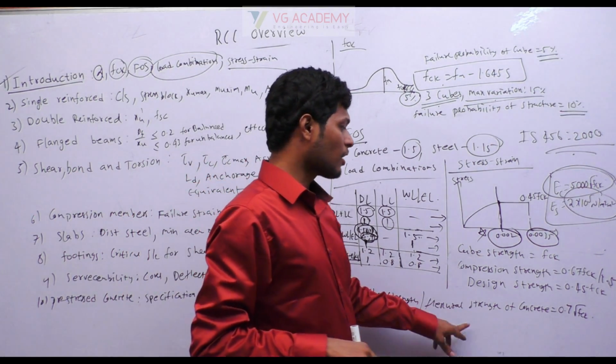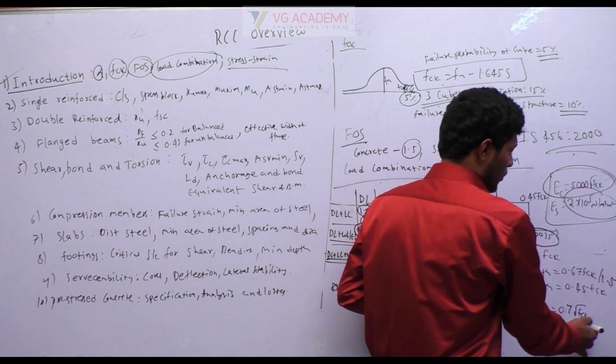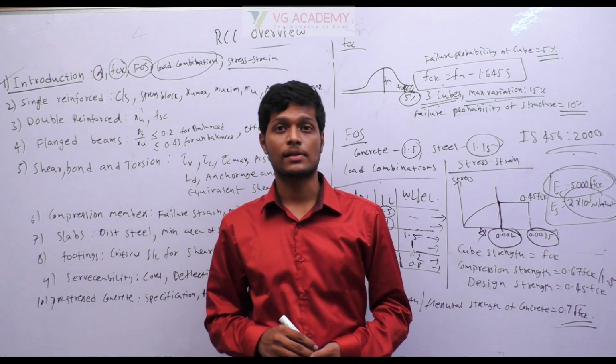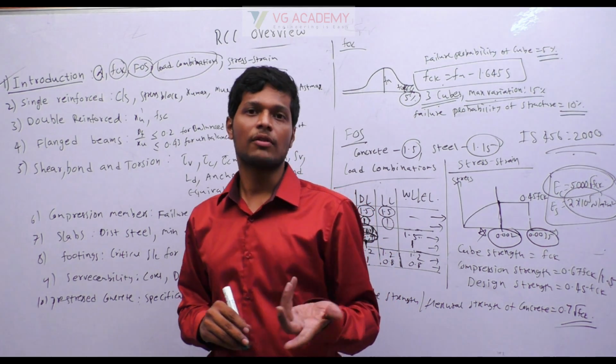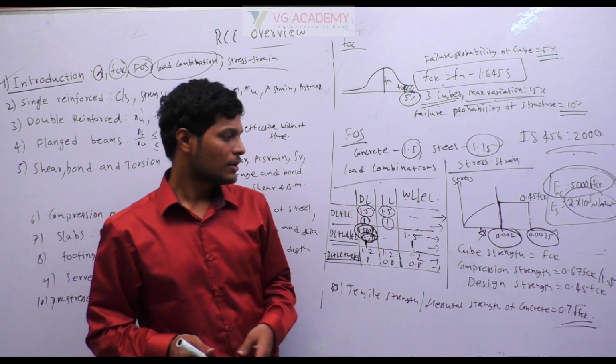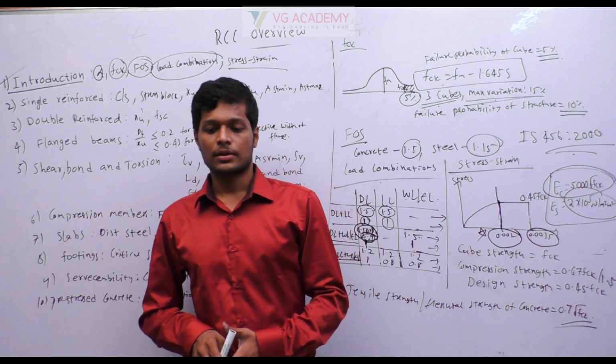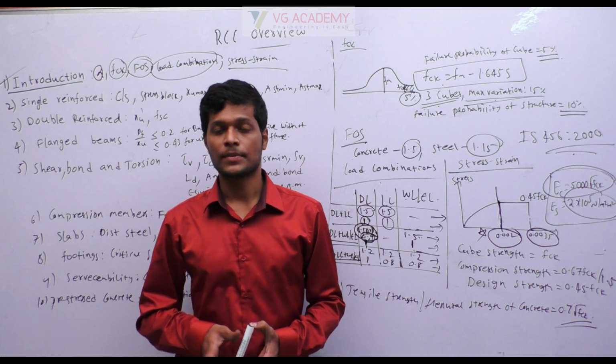Tensile strength or flexural strength of concrete is 0.7 root FCK. And sometimes it is also represented as modulus of rupture. Even if they say modulus of rupture of concrete, the answer is 0.7 root FCK. Okay, these are the important bits that you have to remember from the introduction chapter.